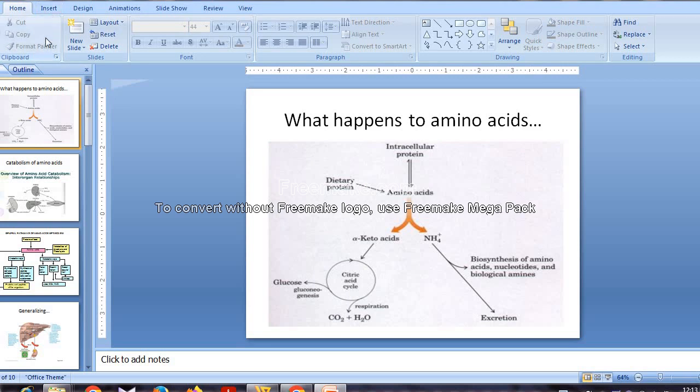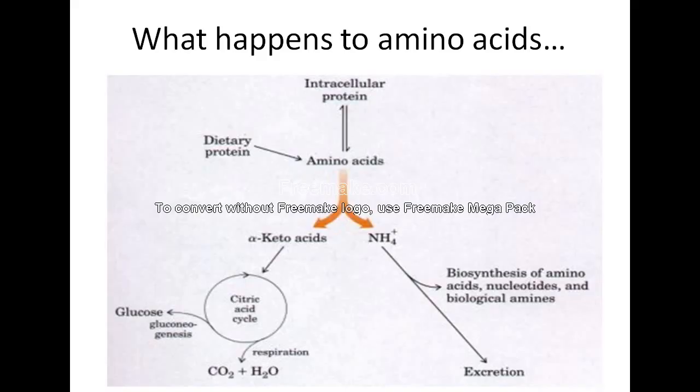I'll just give you a brief idea about digestion. We know that amino acids are ingested by vertebrates in the form of proteins. After digestion, the amino acids can enter the metabolic pathway in free form.